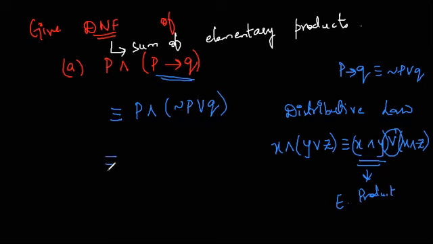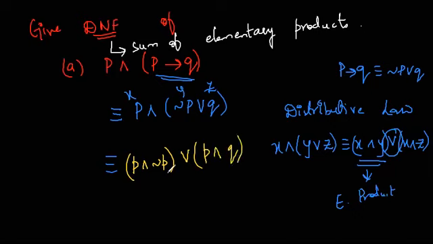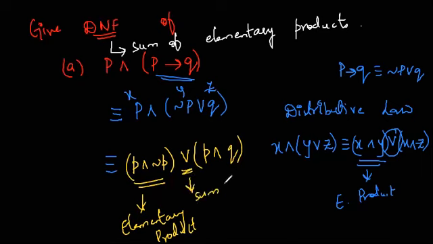So let's write the same over here. This will be our X, this is Y, and this is Z. First we write X and Y, so P and negation P, or P and Q. Both of these are elementary products, and we are using or as our sum.